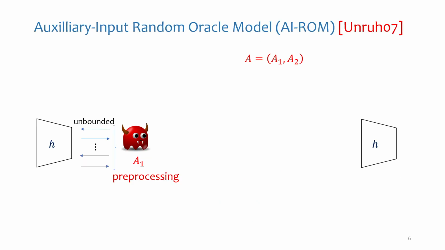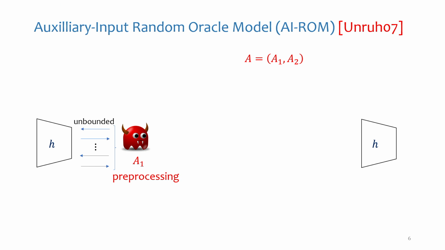So the concrete model that we will be using to answer this question is called the Auxiliary-Input Random Oracle Model, or AI-ROM in short. It was introduced by Unruh about 15 years ago. And the model is very simple to describe.